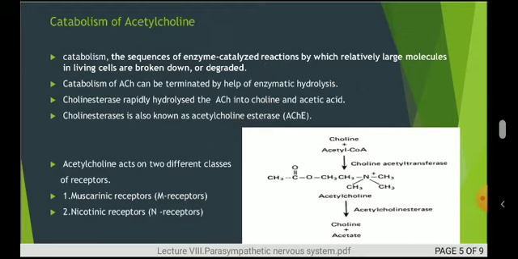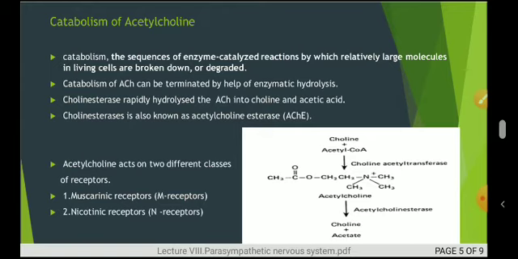It is a simple process where the enzyme undergoes hydrolysis. The acetylcholine is split or divided into choline and acetate or acetic acid by the presence of the cholinesterase enzyme. And this cholinesterase is also called acetylcholine esterase.